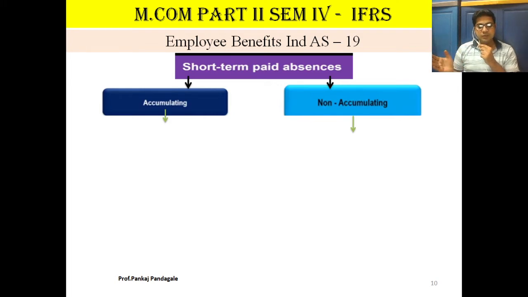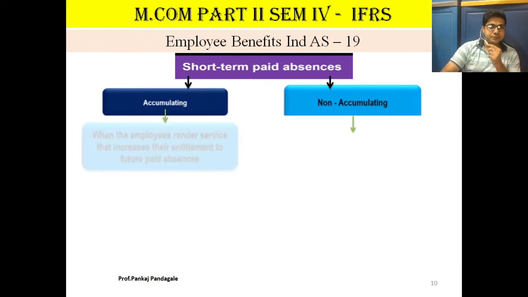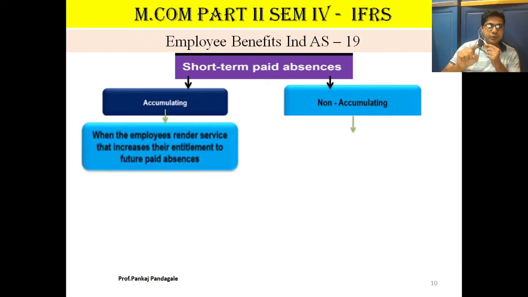This may be vested or non-vested. When the employees render the services that increase their entitlement to future paid absences, it means whatever leave is there may be benefited for future.